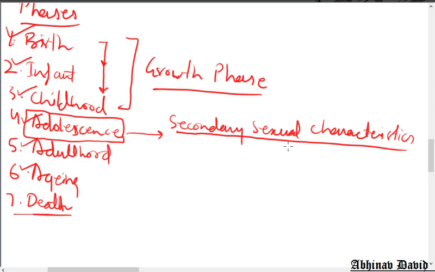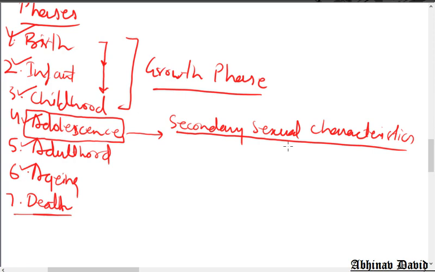If you see a 5-year-old kid, it cannot be called a boy or girl. It can be a boy or a girl, but they look similar. Boys and girls look similar. If they wear the same type of clothes, suppose you have 5 boys and 5 girls, and you give all of them the same clothes, they look similar. If they have the same haircut and everything is the same, they look similar. You cannot differentiate easily between a boy and a girl.